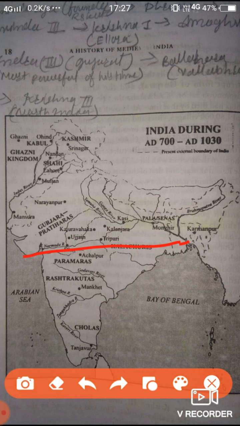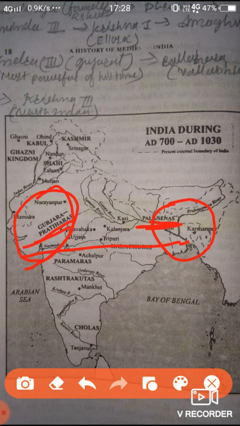These were the Pala Empire, which dominated the eastern part; then the Pratihara Empire, which dominated western India and the upper Gangetic Valley till the middle of the 10th century; and the Rashtrakuta Empire, which dominated the Deccan and also controlled territories in north and south India. So the Rashtrakutas here, the Gurjara Pratiharas here, and the Pala dynasty here.